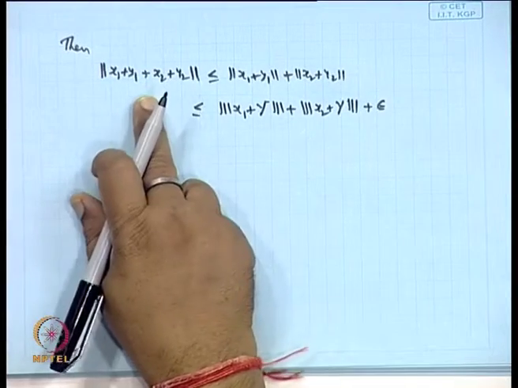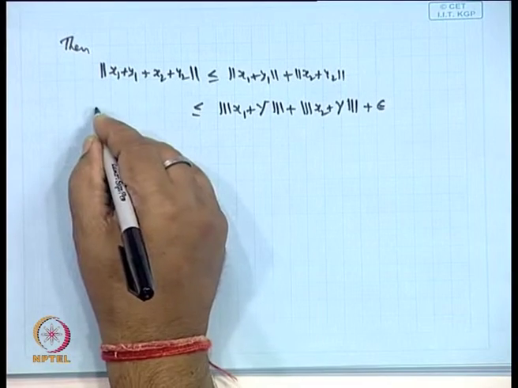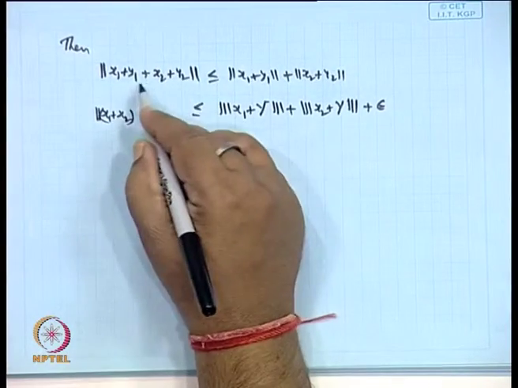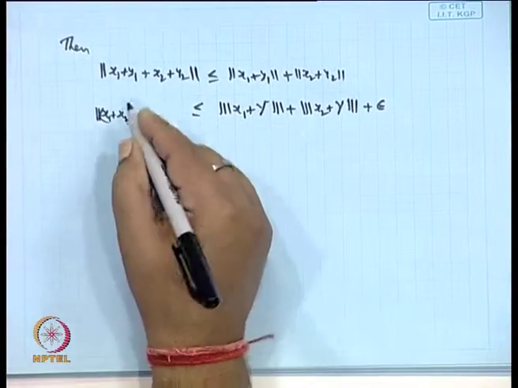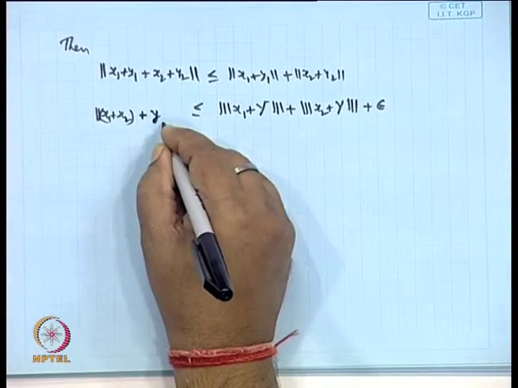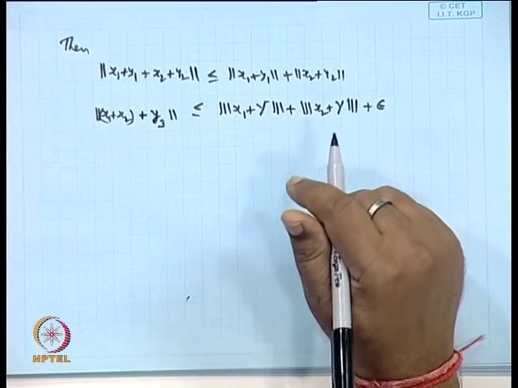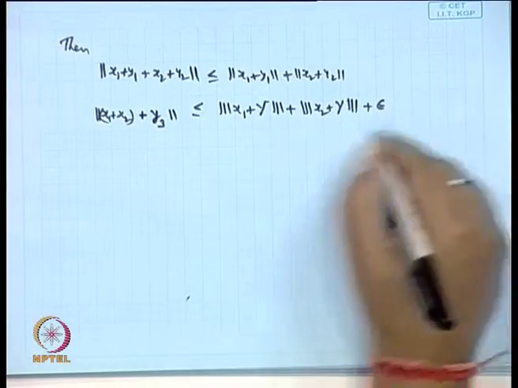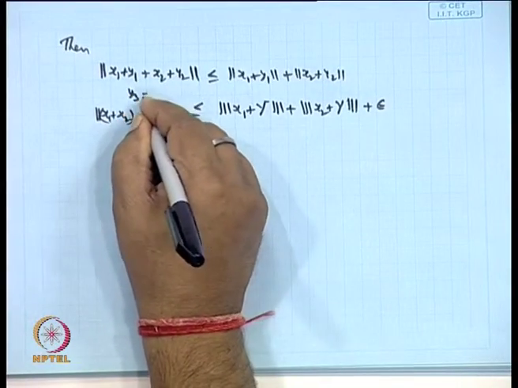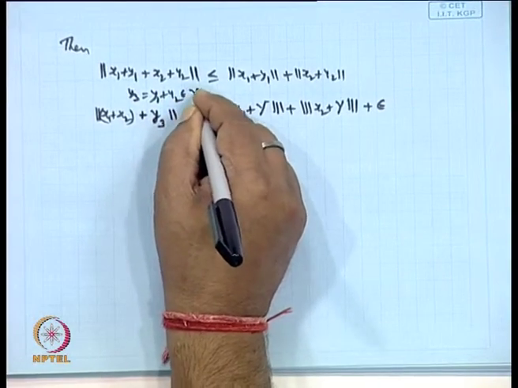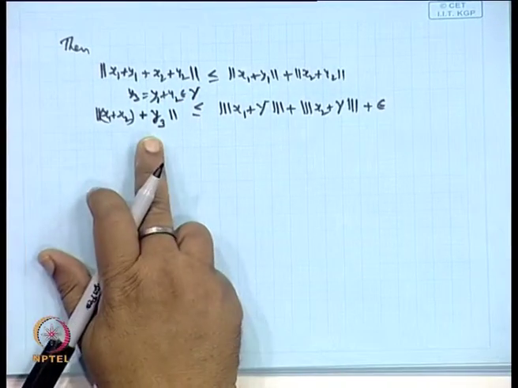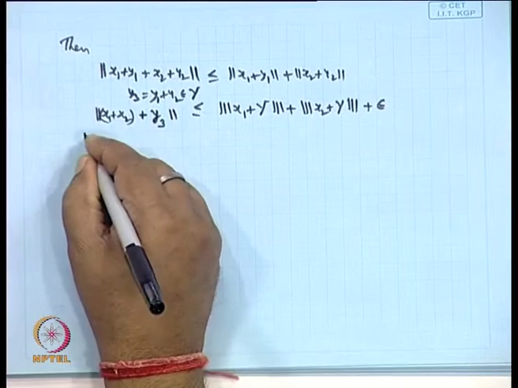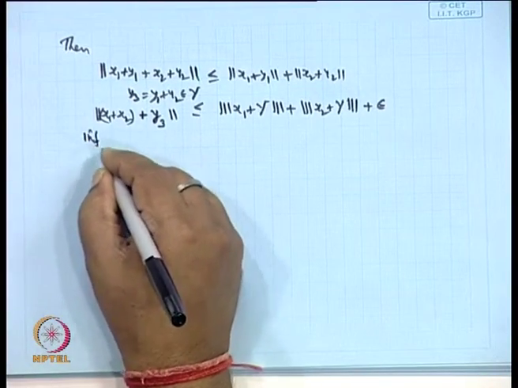Okay. And the left hand side, what you can write is x 1 plus x 2, y 1 plus y 2. Can you say this is another element y 3 belonging to capital Y? Is it okay? Where y 3 belongs to capital Y. Now, take the infimum over all y 3s. Okay. So, take the infimum over all such y belonging to this.